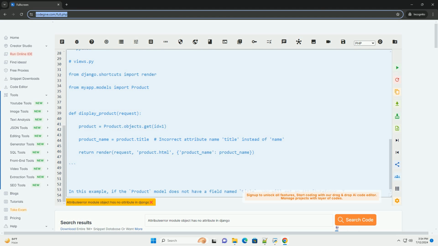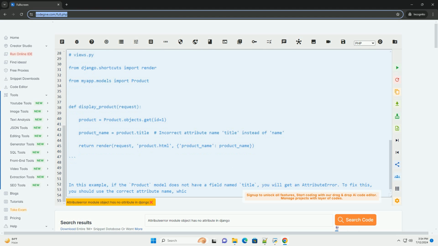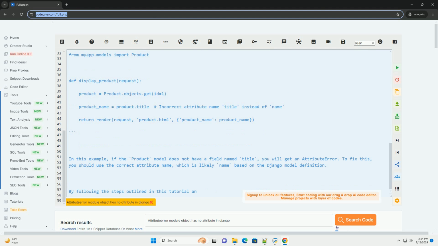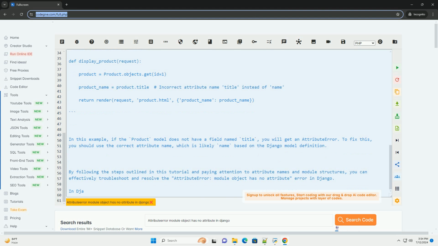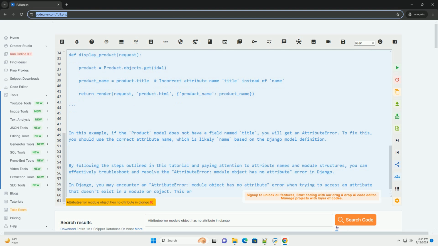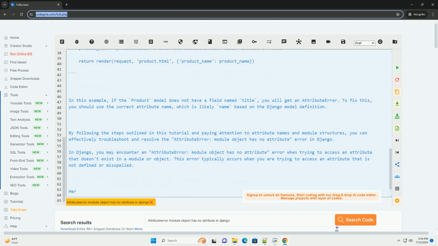2. Import statements. Double-check your import statements to make sure you are importing the correct module or object that contains the attribute you are trying to access. 3. Module structure. If you are working with custom modules or packages, verify that the attribute is defined in the correct module and is accessible from where you are trying to access it.